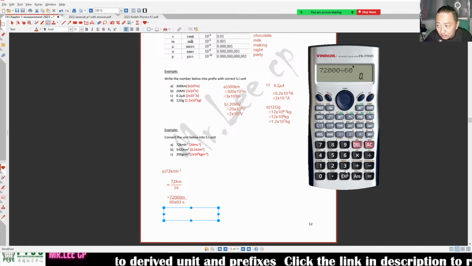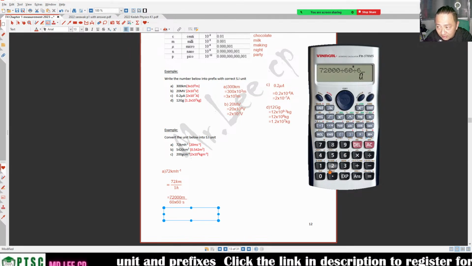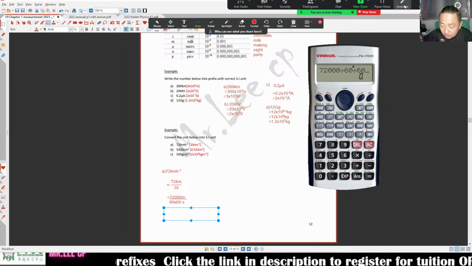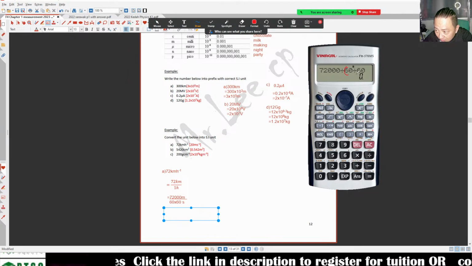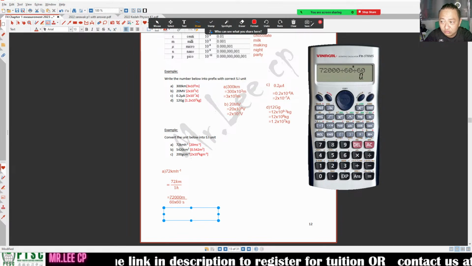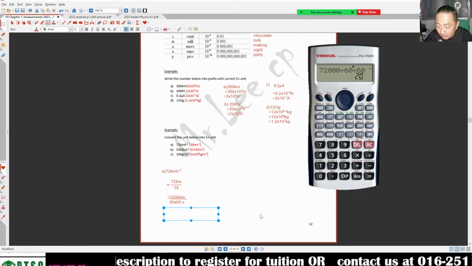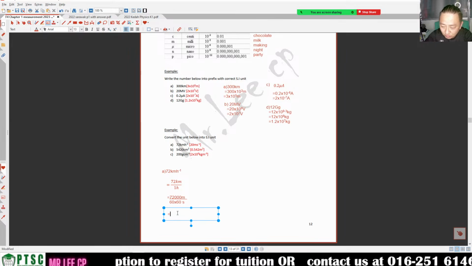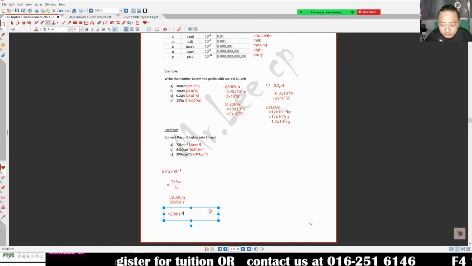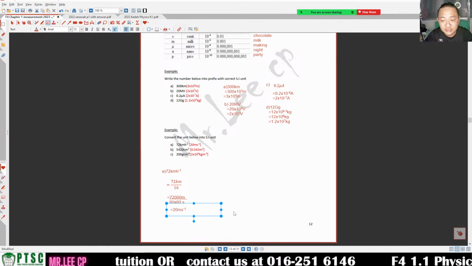Teacher, times more? You don't press times, you press divide, because it is bottom, then you divide. If you want to press times here, make sure you give it a bracket. You give it a bracket, then can. If not, just divide 60 and equal. Right, we got answer as 20 meter per second. This is the SI unit.